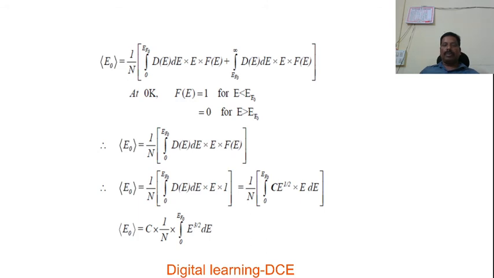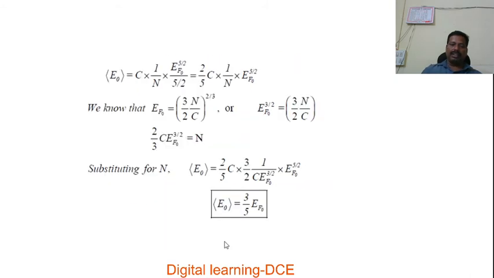The average energy is equal to 1 divided by n into the integral from 0 to EF naught of C into E to the power of 1 by 2 into dE. If we simplify that, we can take the constant outside the integral: C by n into the integral from 0 to EF naught of E to the power of 1 by 2 into E to the power of 1, that is, E to the power of 3 by 2.